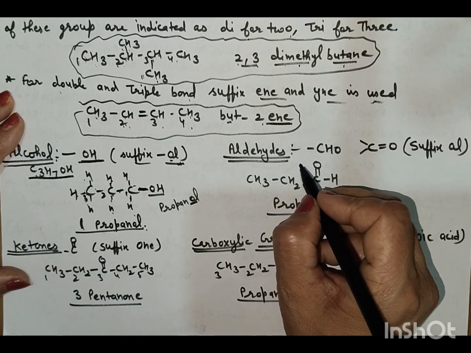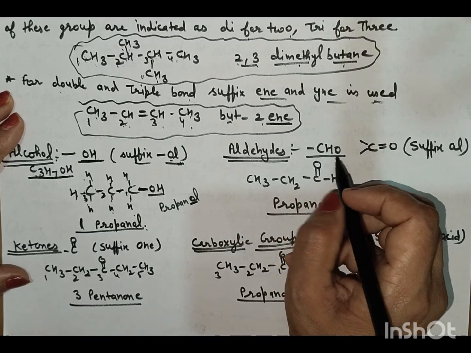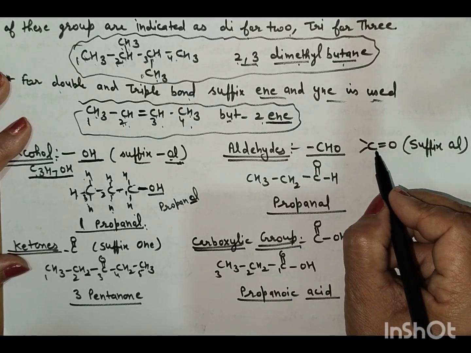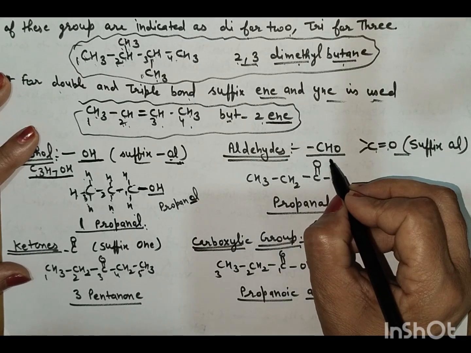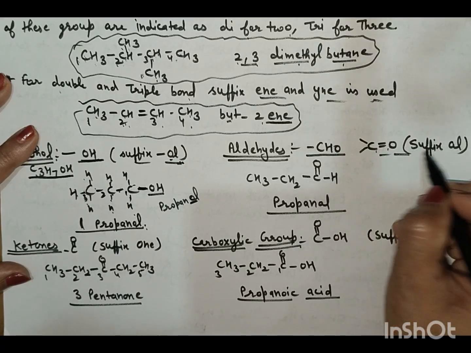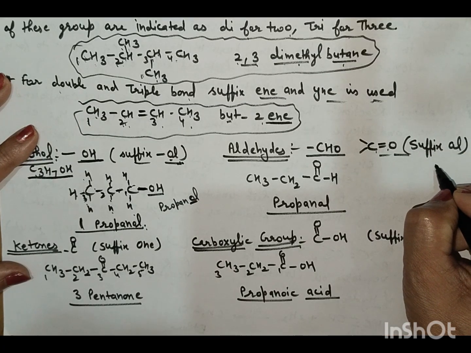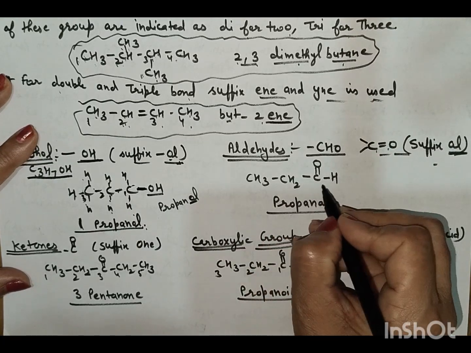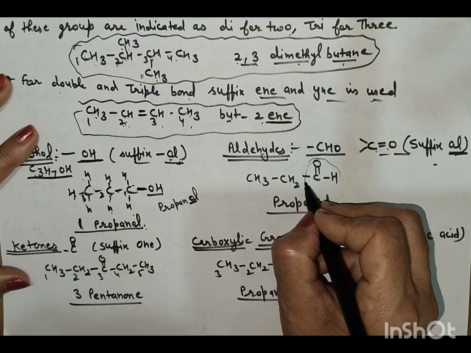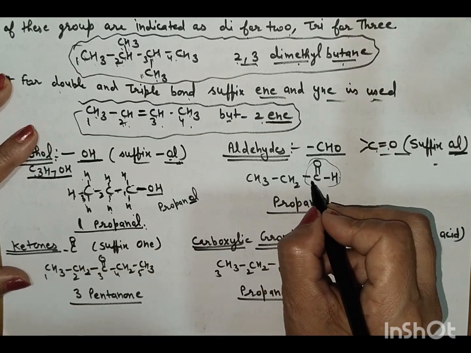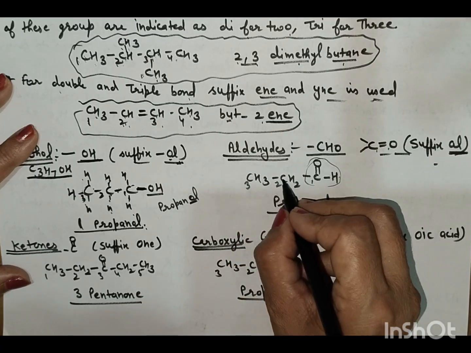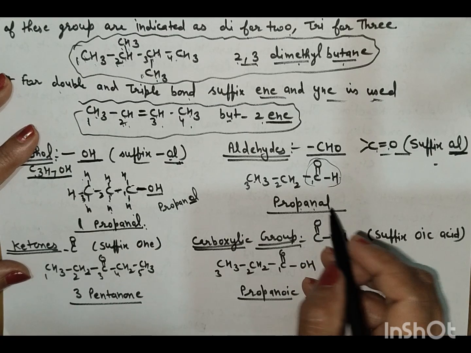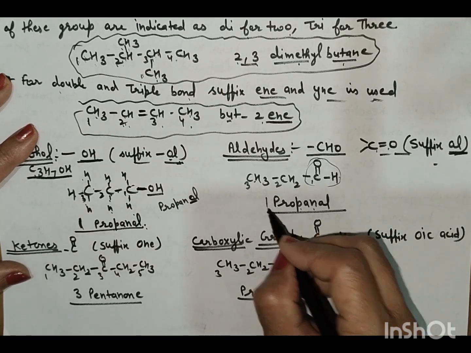Next functional group is aldehyde. The functional group is CHO, and for ketone, C double bond O. If we write the naming, then at the end the E of the alkane is replaced by -al. This is the aldehydic group. Now first select the longest chain, 1, 2, 3, methane, ethane, propane. Now propane, replace E by -al, propanal, 1-propanal or propanal.